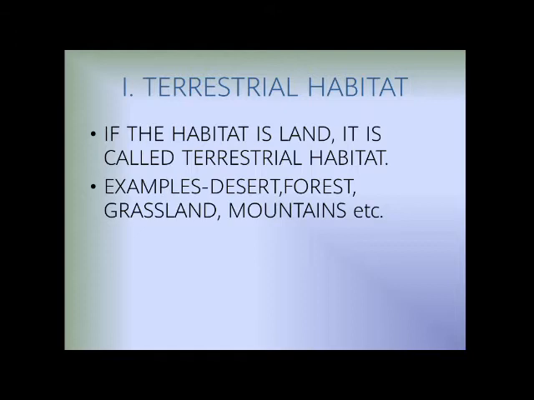Animals live on land where their body is in air. Plants and animals living on land are called terrestrial organisms. For example, desert, forest, grassland and mountains are all terrestrial habitats.